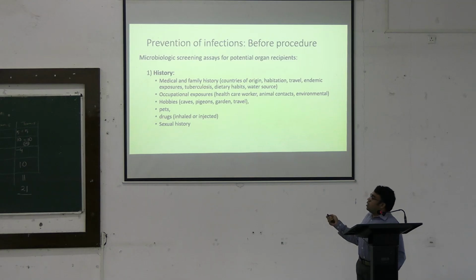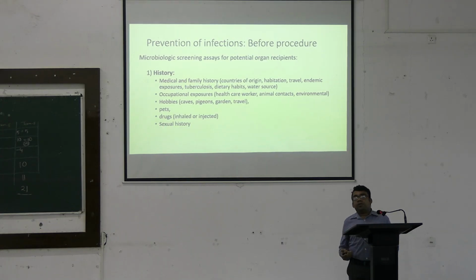And this would include important points including occupational exposure, hobbies, and drugs, and even sexual history. And this will enable us to identify what are the possible organisms the patient may have been exposed to, so we can detect even the latent infections in these patients.